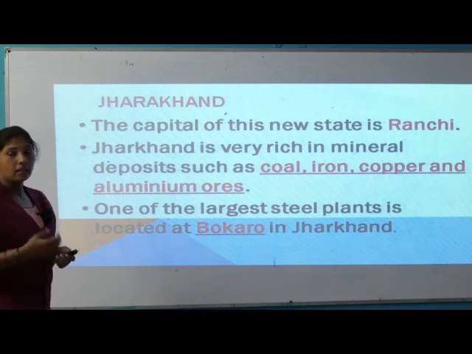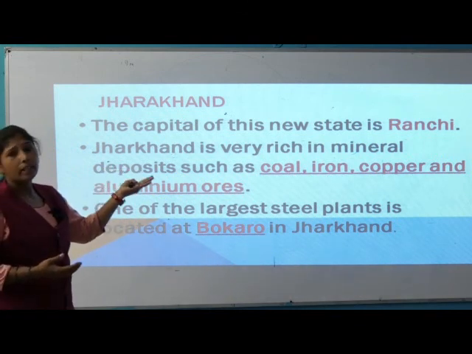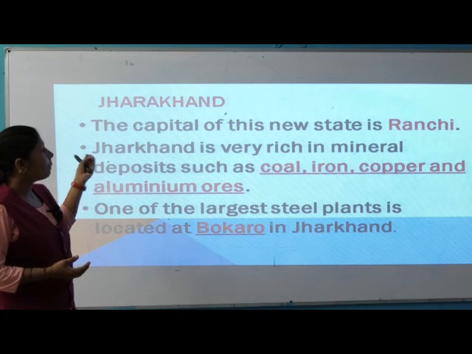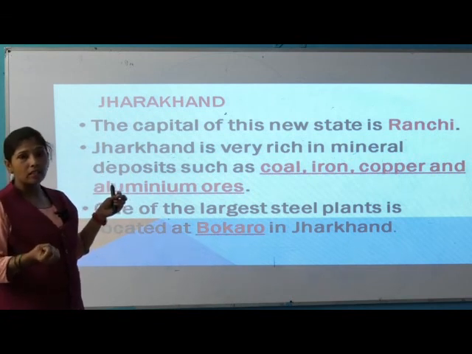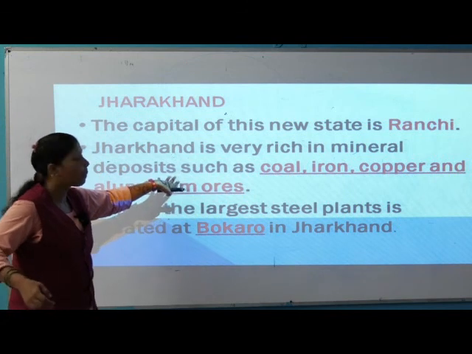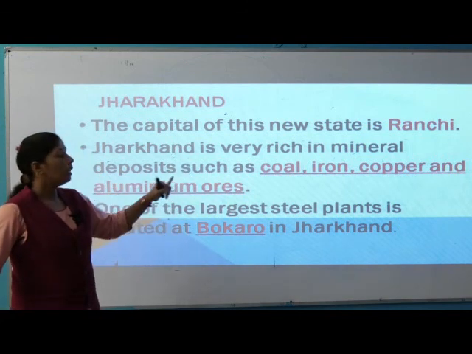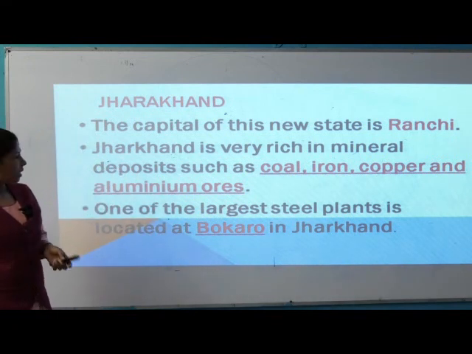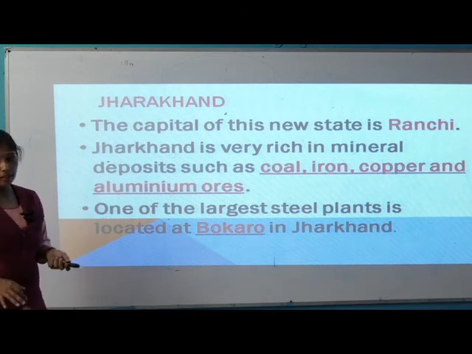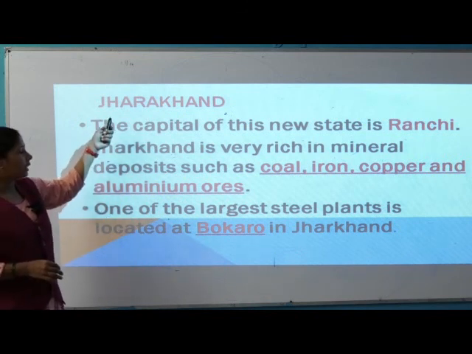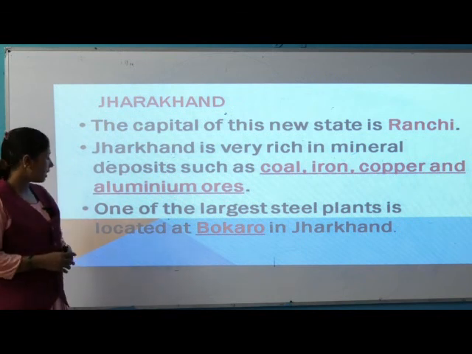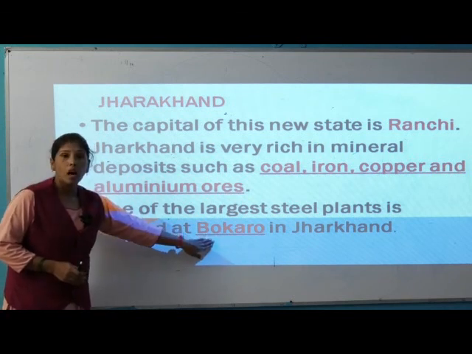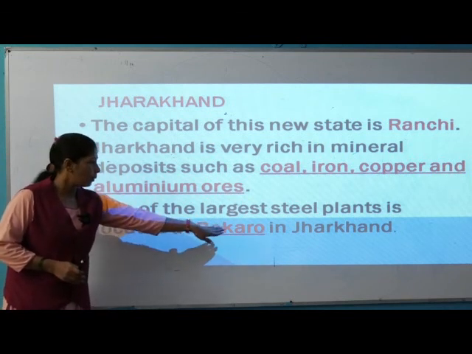Here in this land, coal, iron, copper and aluminium ores are the main deposits. It is rich in minerals, so these minerals are very much deposited. One of the largest steel plants is here at Bokaro, in Jharkhand.